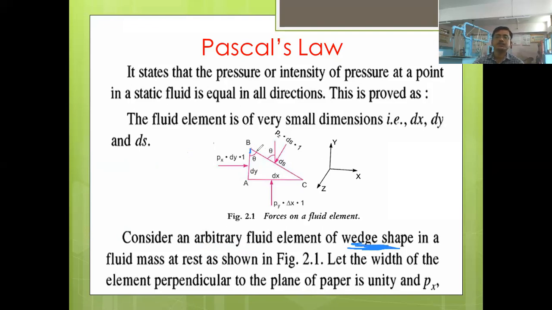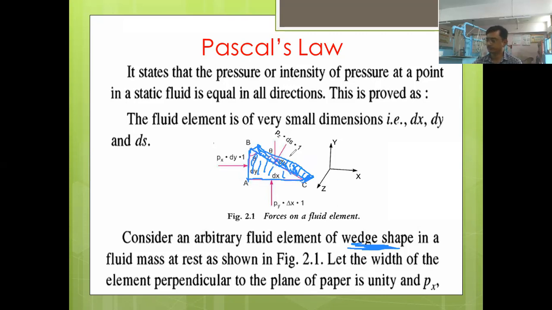Wedge shape is nothing but a shape like this. From the front, we will see a triangle, and it will have some unit width. You may have seen a piece of wood in a triangular shape with a small width. So that shape is called the wedge shape, right.